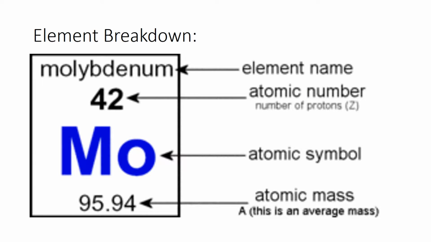Let's look at the element breakdown. Every time you see an element on the periodic table, you will see this. You will see the element name, then you will see the atomic number. So this is the atomic number. That's the number of protons, and it's also the number of electrons.